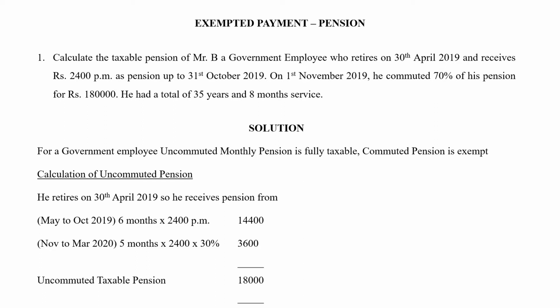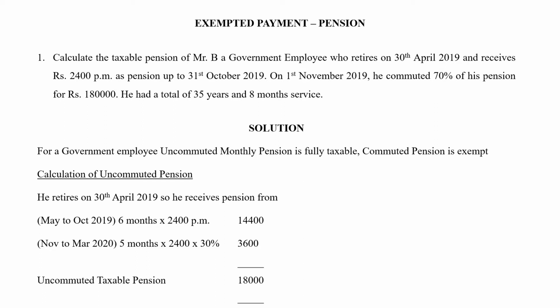So now we will calculate how much he is earning as uncommuted monthly pension. He retires on 30th April 2019 and he receives pension from May. So April 30th he is retiring. From May 1st he is receiving his pension. Usually we'll assume that he is receiving his pension on the 31st of every month.